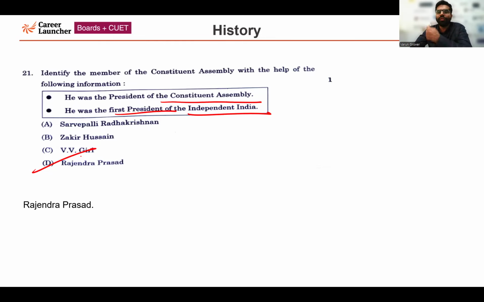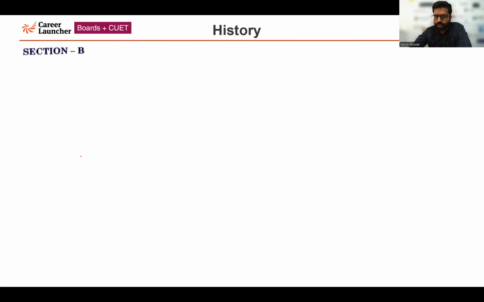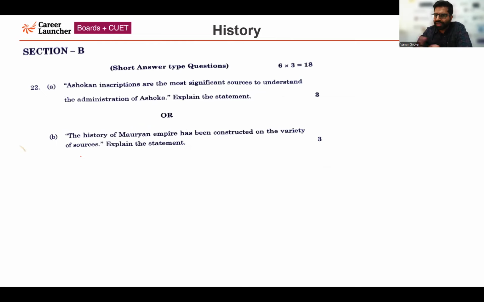So student, now I'll be moving forward to the next section. Question number 2, section B. Short answer type question. 6 questions are there. One by one, I'll be discussing them. And choice-based question also, one by one, I'll be discussing both the choice-based questions. Question number 22, part A.